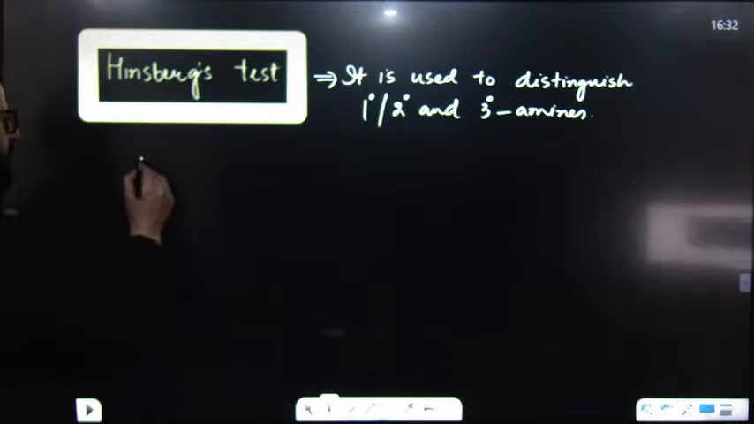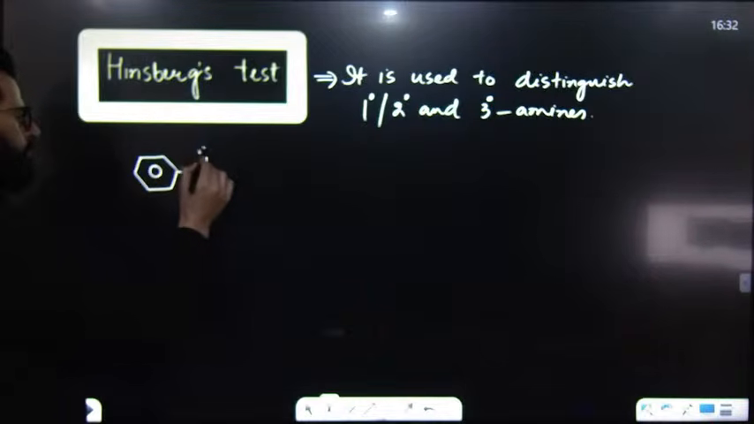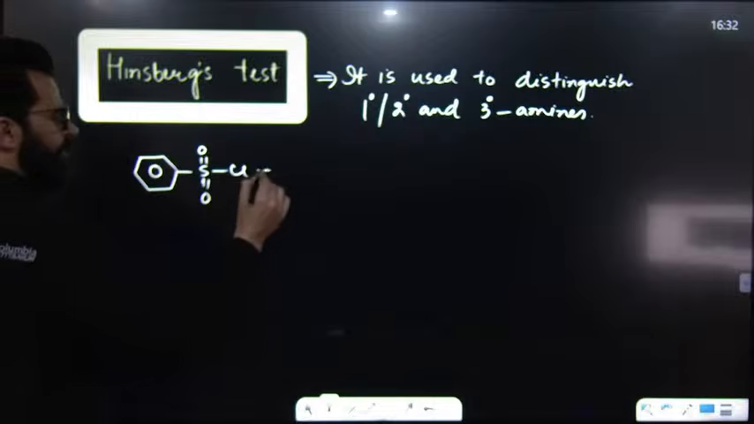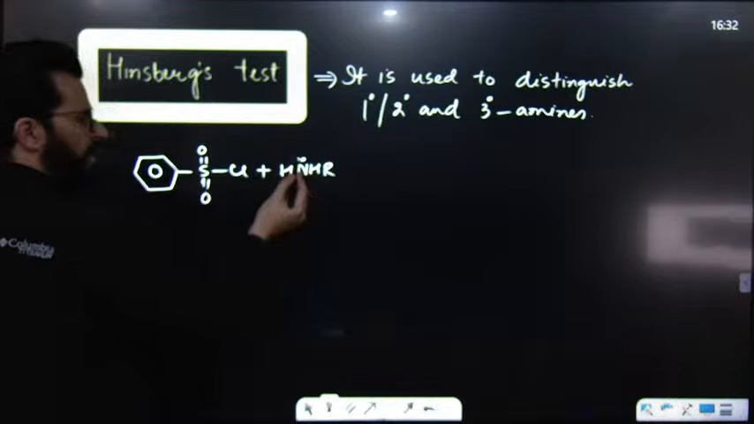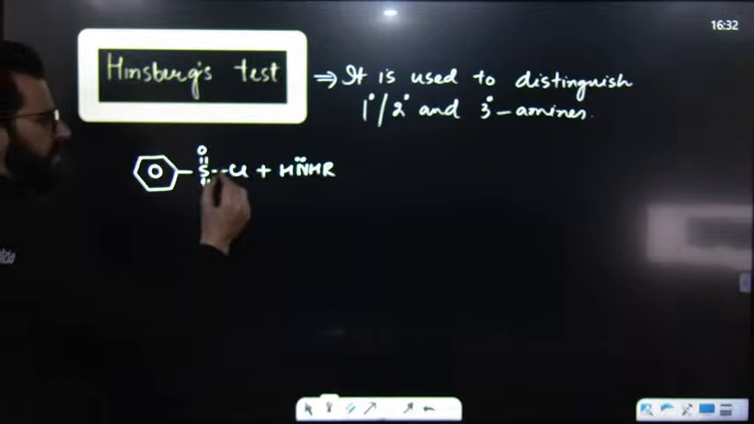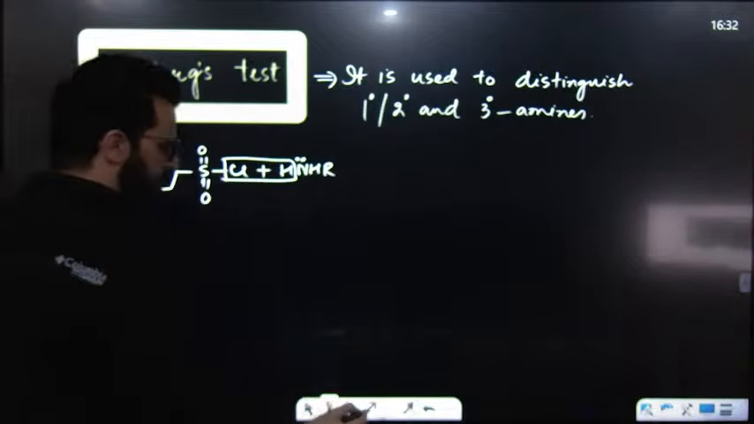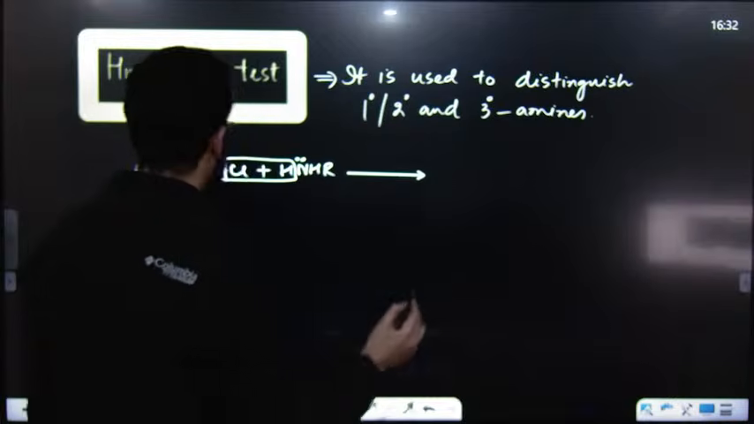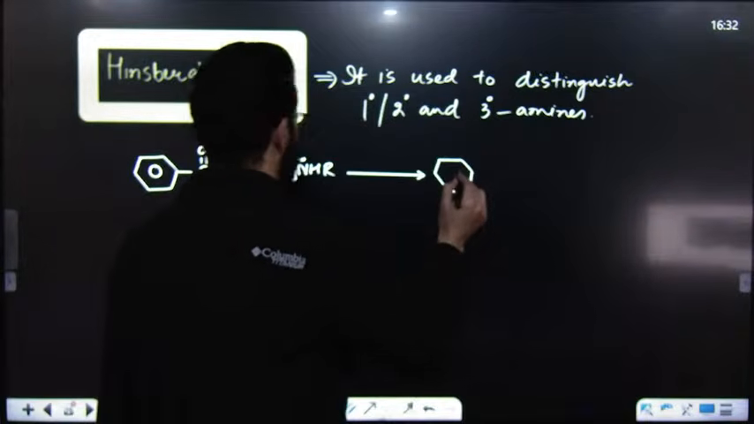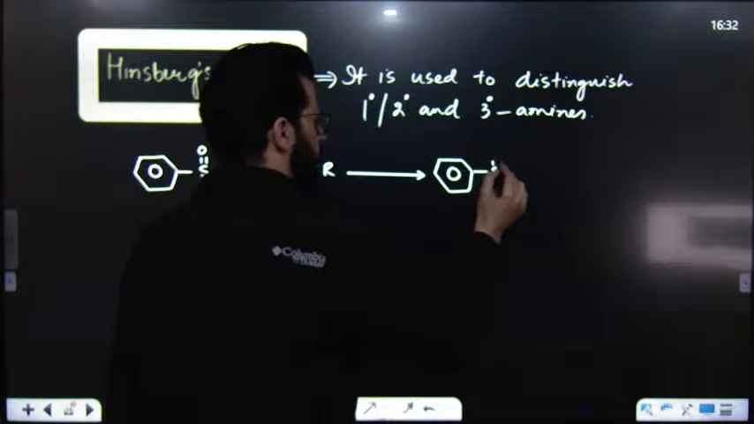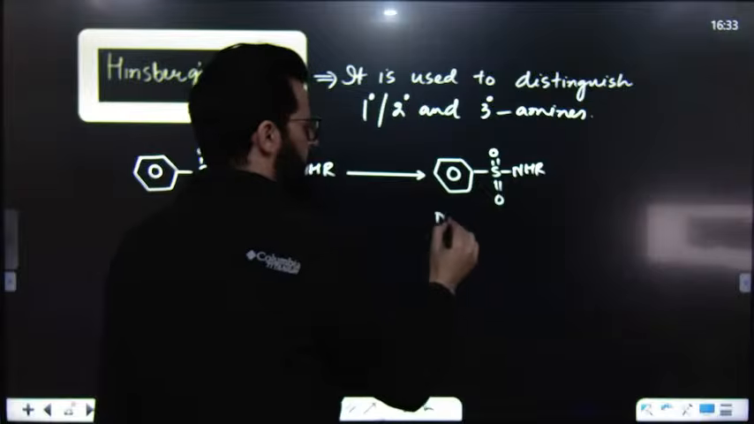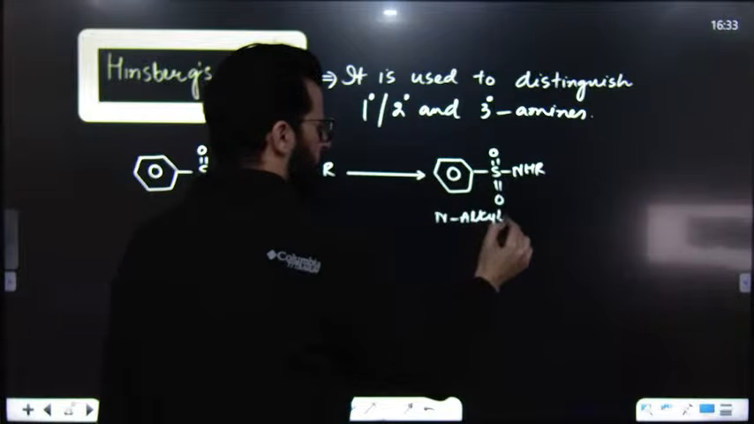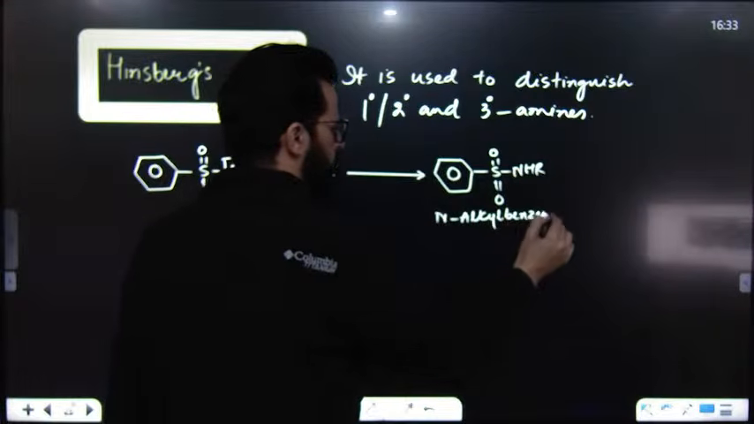Now, what is the test? Have a look. We use basically benzene sulfonyl chloride, and we treat it with primary amine. What will happen? This primary amine will attack on this, Cl minus will be lost. That Cl will react with H, and it will result in the formation of a solid. That solid will be like this, and its name is simply N-alkyl benzene sulfonamide.